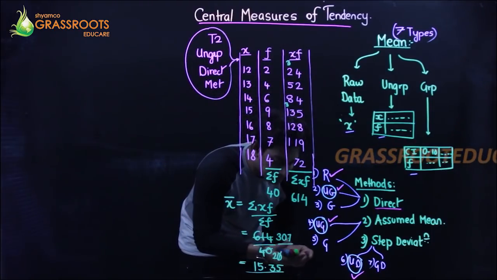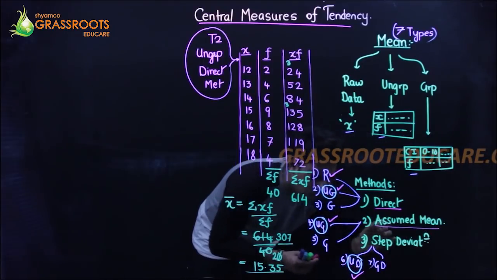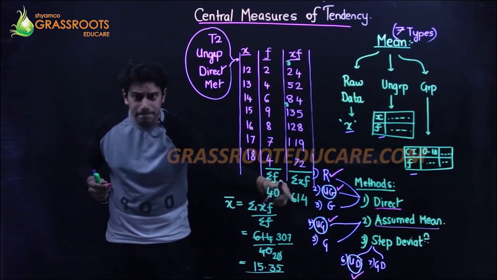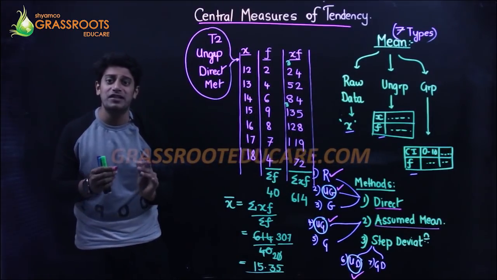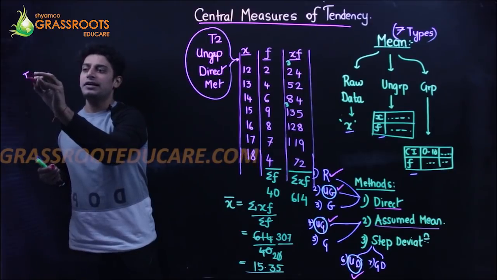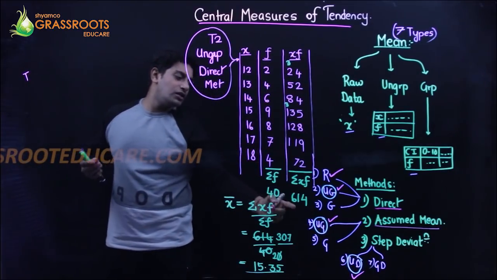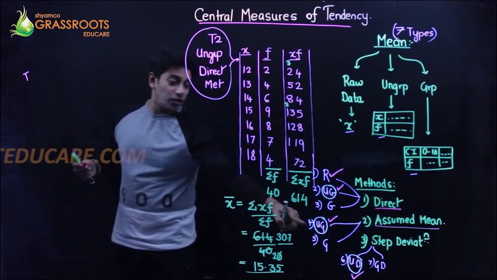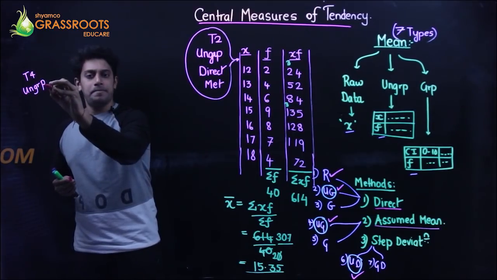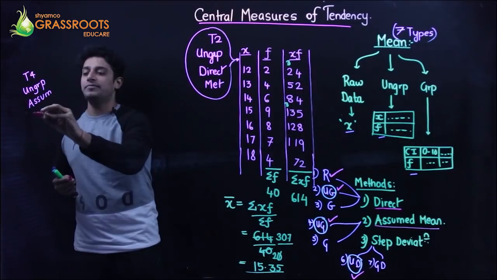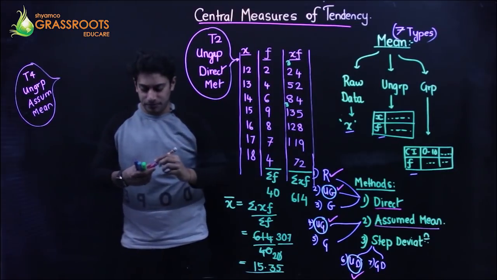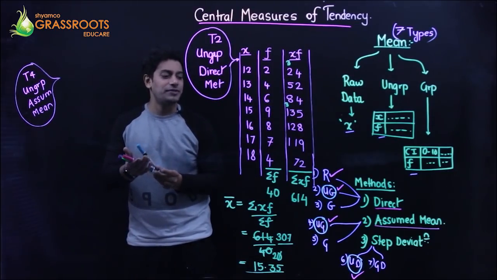Now, I'm going to do the assumed mean method of ungrouped data for the same sum. Same question, ungrouped data, assumed mean method. The answer should come out to be the same, but the method is different. Check this method. We have done type 2, type 4, and this one, type 4: ungrouped data, but using the assumed mean method to find out the mean. It's a nice question, right?